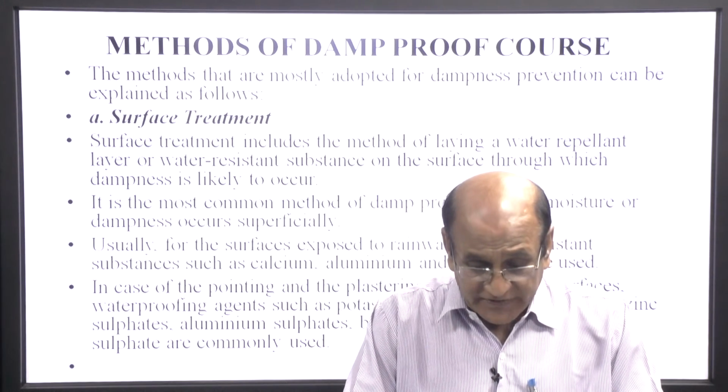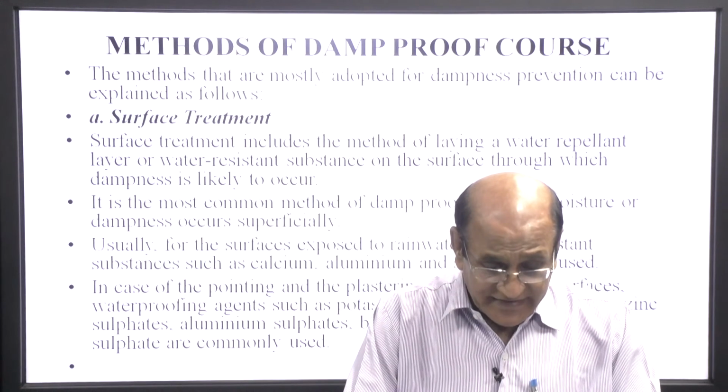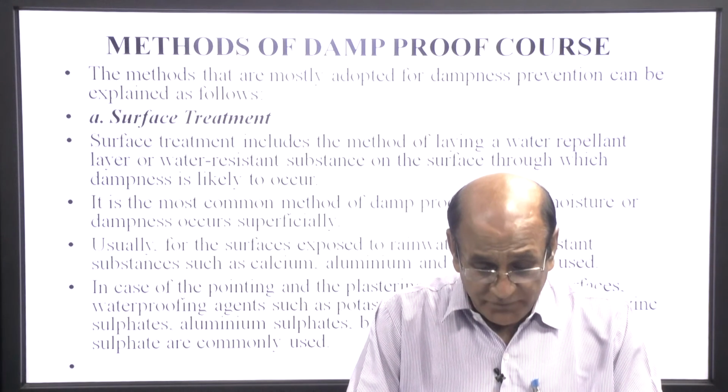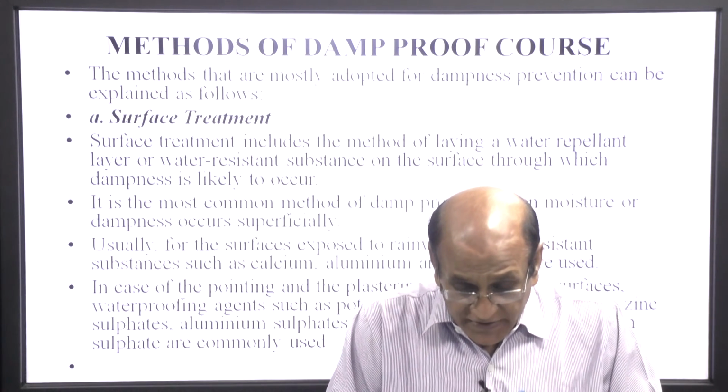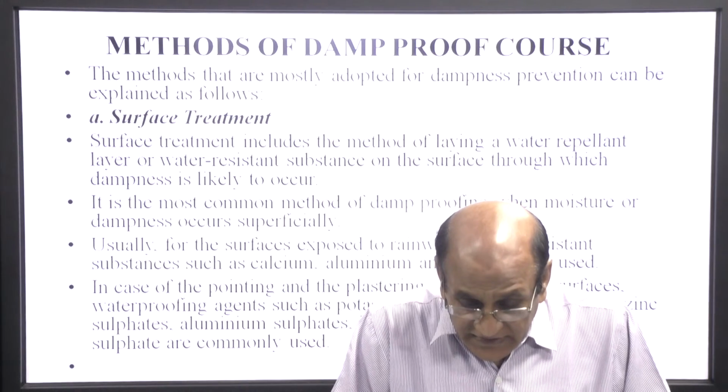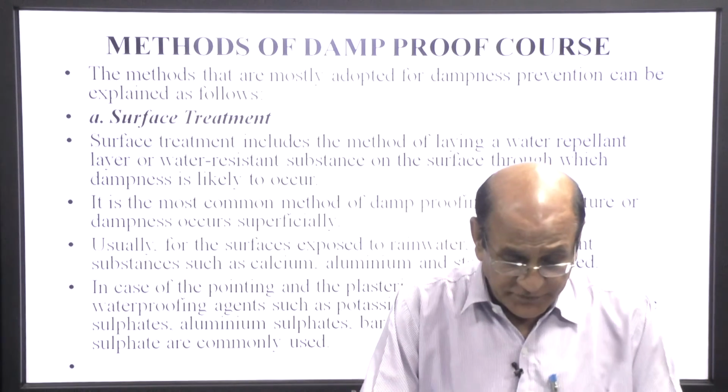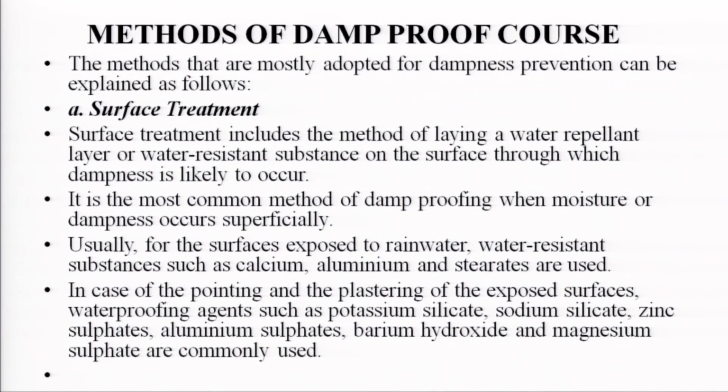Usually for surfaces exposed to rainwater, water resistant substances such as calcium and aluminum stearates are used. In case of pointing and plastering of the exposed surface, waterproofing agents such as potassium silicate, sodium silicate, zinc sulphate, aluminum sulphate, barium hydroxide and magnesium sulphate are commonly used.